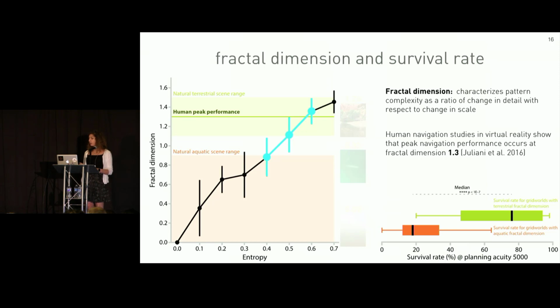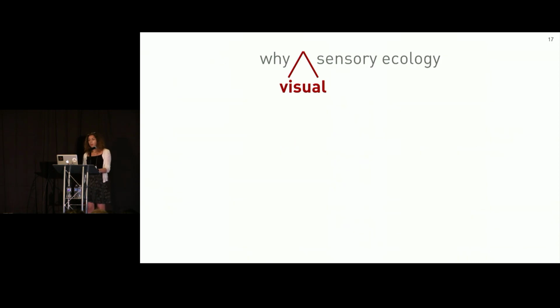While median survival rate for environments that fall within the range of aquatic fractal dimension is only about 20%, median survival rate for environments that have a terrestrial fractal dimension is about 80%. The basis of this talk is about why long-range vision that occurred during the water-to-land transition 380 million years ago might have facilitated the development of planning systems.